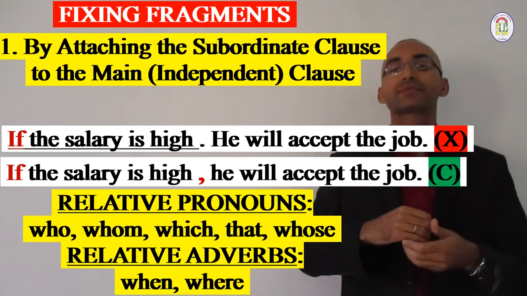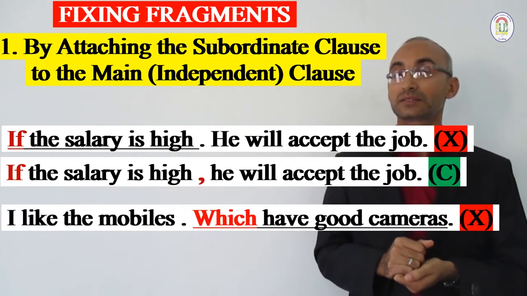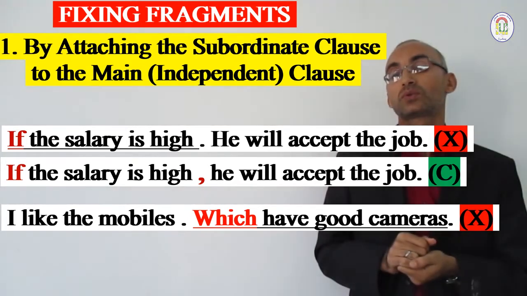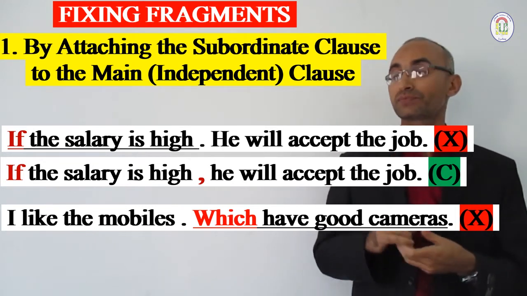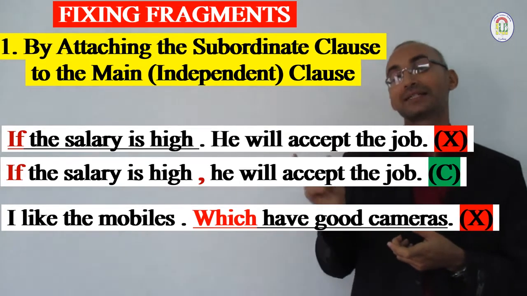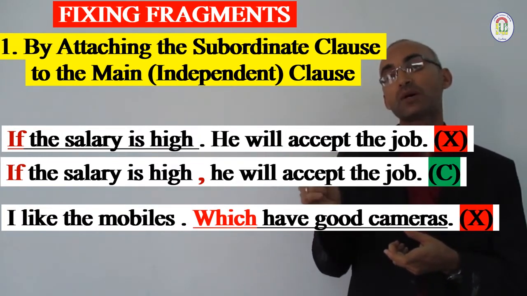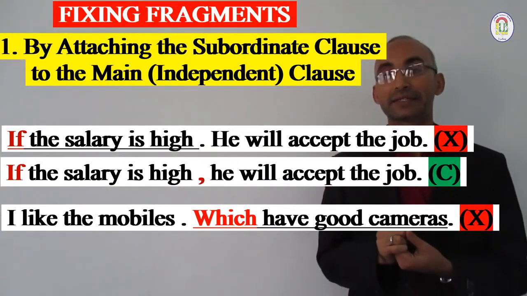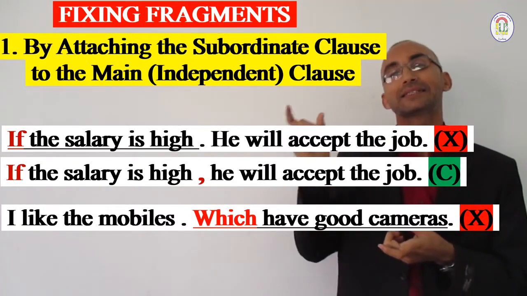Clear? For example, I have: "I like the mobiles, full stop, which have good cameras." Now here, "which have good cameras" is what? A subordinate clause, which starts with the relative pronoun "which," but here it is separated by a full stop. So it's a mistake, an error here. We mustn't punctuate the subordinate clauses as separate sentences.